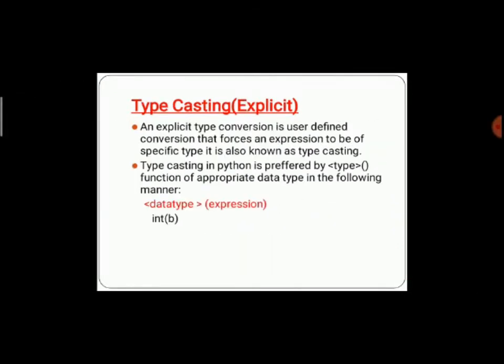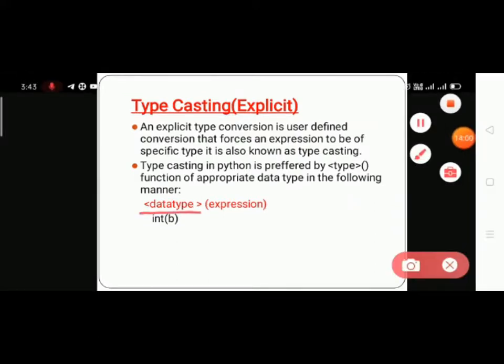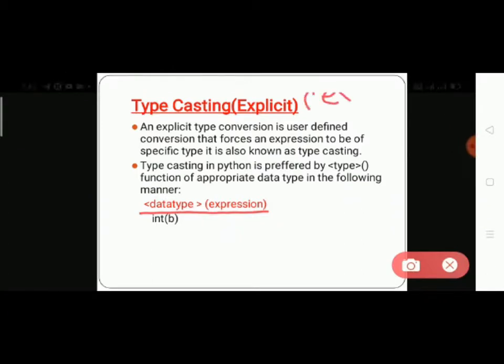An explicit conversion is a user-defined conversion that forces an expression to be of a specific type, also known as type casting. Here we write the syntax, meaning the change happens externally, by the user.